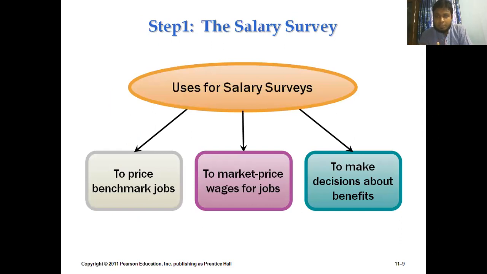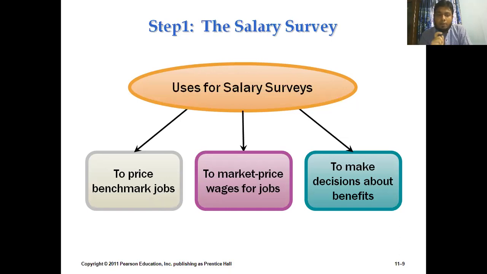The first step, that was about salary survey. As I have said, it is basically external equity. So in external equity, what we need to do is concentrate on comparing our payment with the competitors' payments. So that's what we are doing. But what are the uses of salary survey? I mean, what are the advantages of salary survey, or what particular information will the salary survey give to our organizations? It will give us three different sorts of information, or three different sorts of benefits for the organizations.